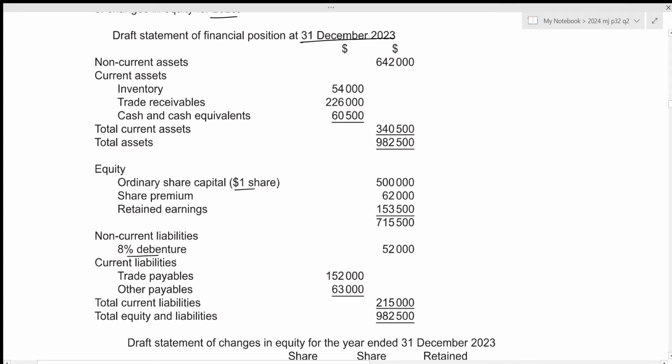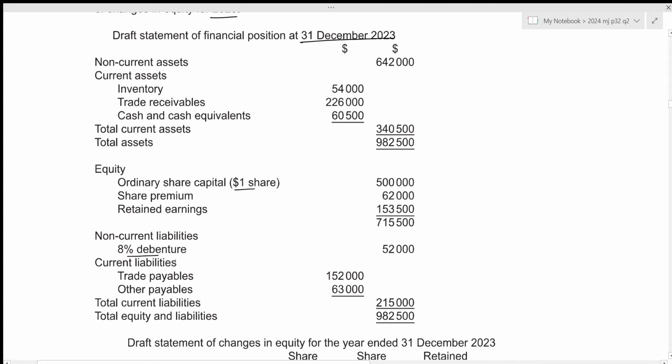At the same time, a bonus issue was made of 1 for 10 shares held immediately before that date. The accounts clerk had used the issue price to record the bonus issue. So we've already corrected it before. Bonus issue will not have any sort of share premium, only the nominal rate will be included at 40,000, and the correct treatment is that 40,000 should now also be subtracted from the share premium.